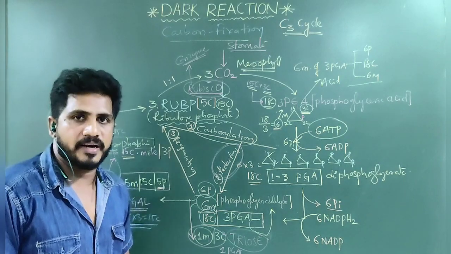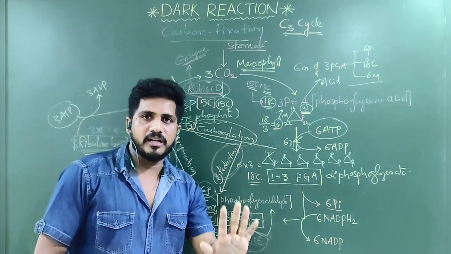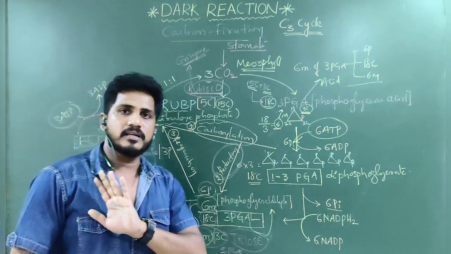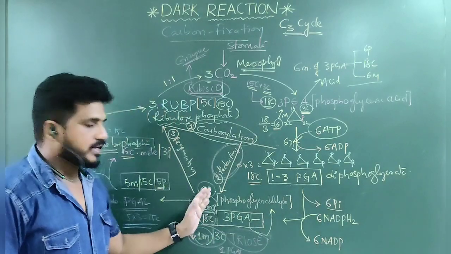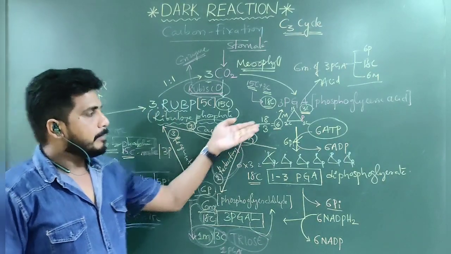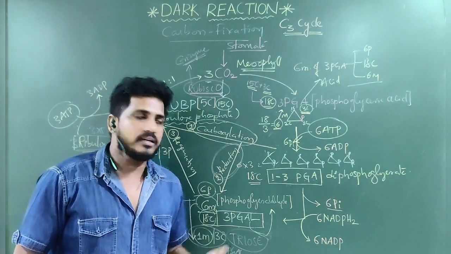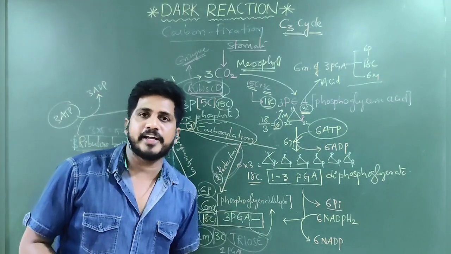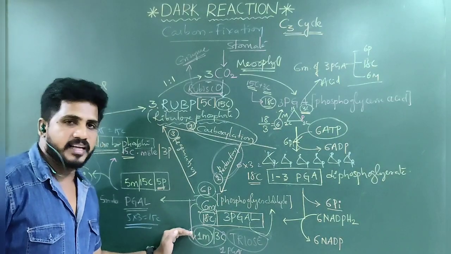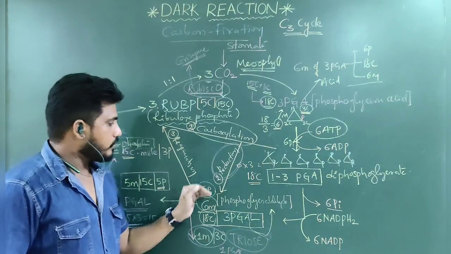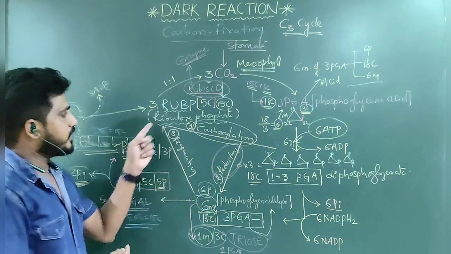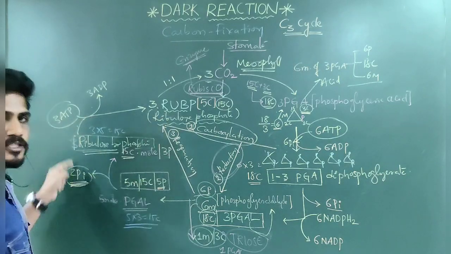RuBP accepts carbon dioxide and forms PGA. That's it. That is the carboxylation process. What happened in the second step called reduction? PGA turns into PGAL. So in that, the functional group is changed by reduction. Now PGAL is regenerated into RuBP by this process.